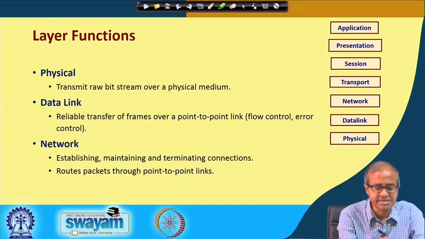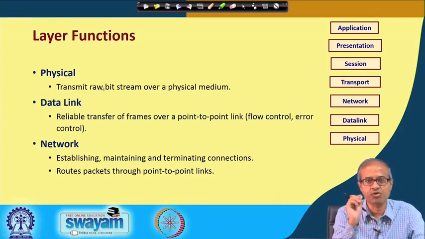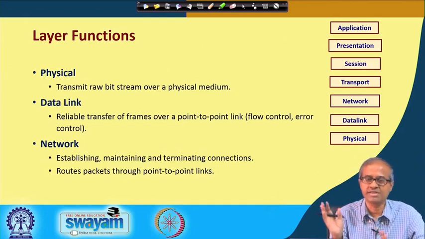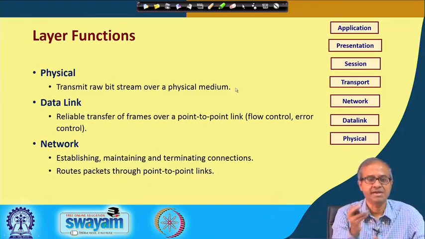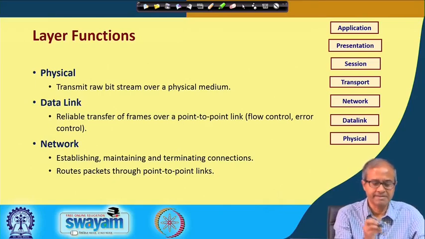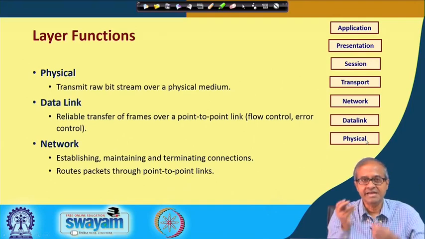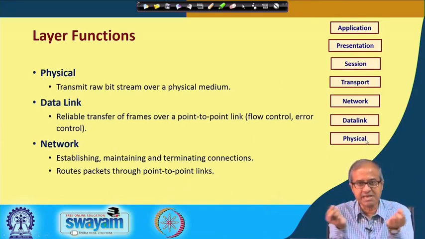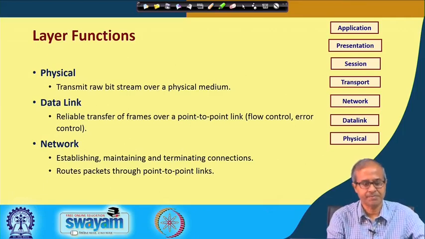This concerns the transmission of the raw bits that constitute your data over the channel, whatever channel it is, some kind of physical medium. It can be copper, it can be a fiber optic cable, it can be a microwave link, it can be Bluetooth, it can be anything. Okay. This is the physical layer. Physical layer establishes a physical connection between 2 directly connected link points.